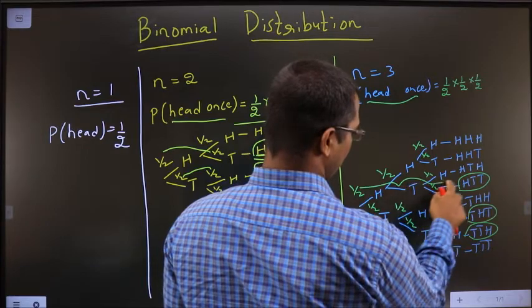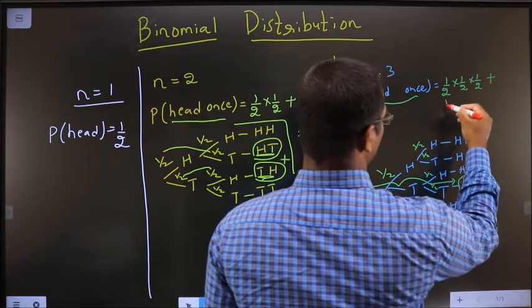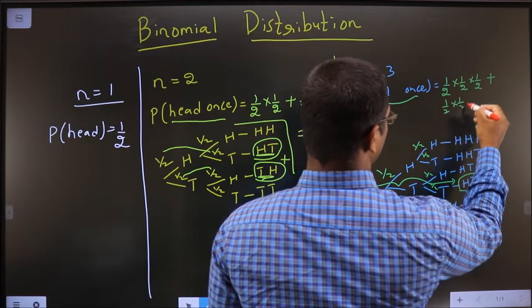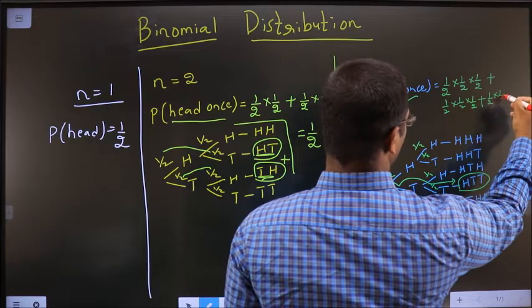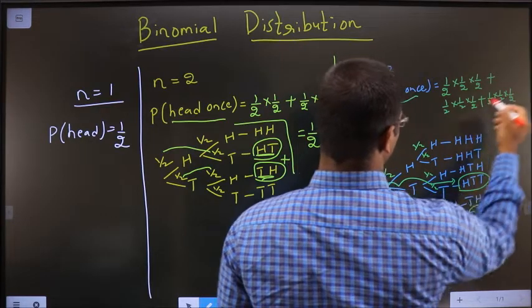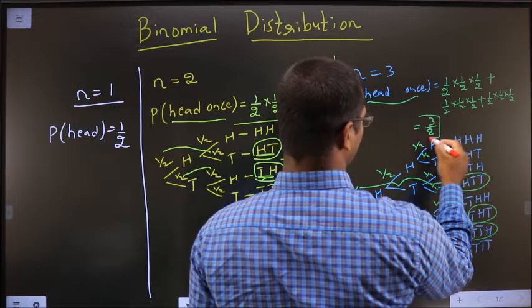So to get this, it's 1 by 2 into 1 by 2 into 1 by 2. That is how I reach there. Here this one and this one reaches here. Same thing for this one, 1 by 2 into 1 by 2 into 1 by 2. Same thing for the last one, 1 by 2 into 1 by 2 into 1 by 2. So that will give me the answer 3 by 8.